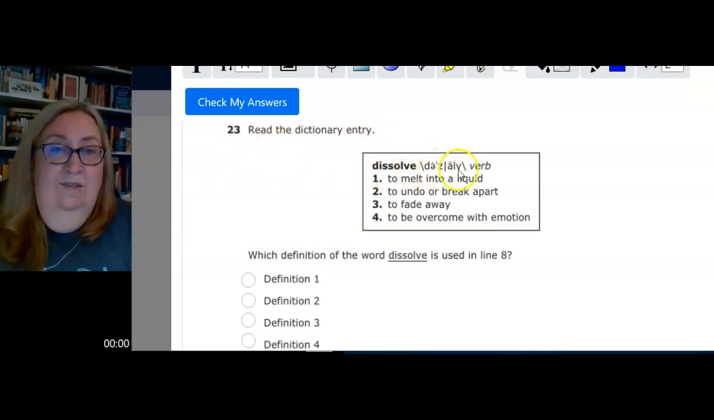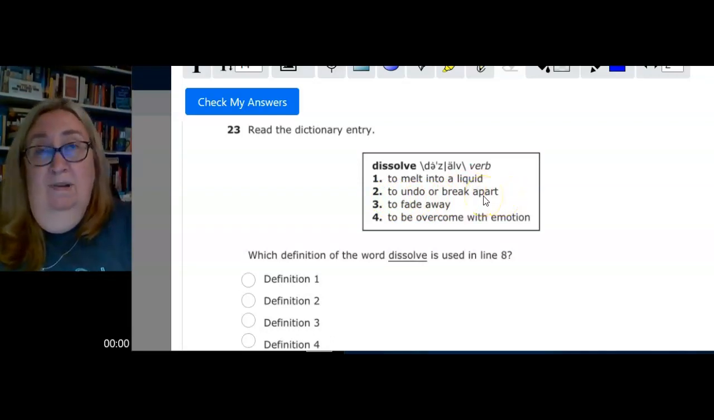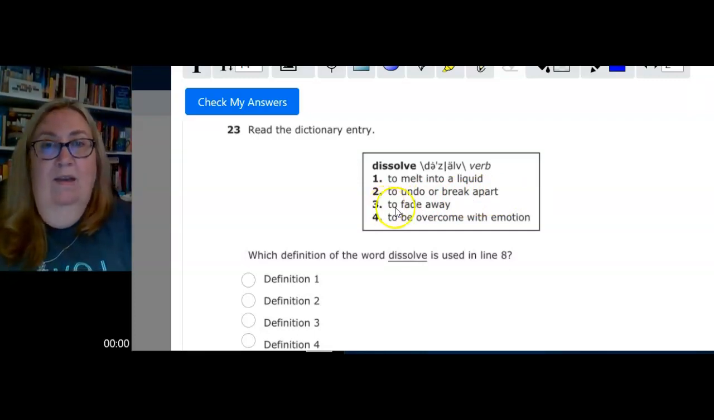Dissolve. Dissolve. There's our pronunciation guide. It's a verb, so it's something that we do or can be done. So dissolve means to melt into a liquid. Like I dissolve sugar in some boiling water. To undo or break apart. So if you dissolve a company, the company is no more. Everybody takes their part and leaves. If something dissolves, it fades away.